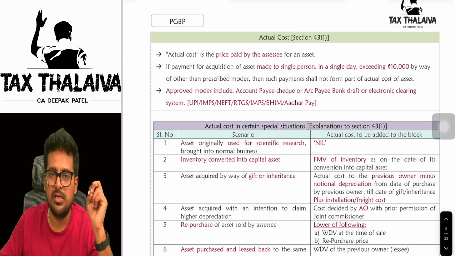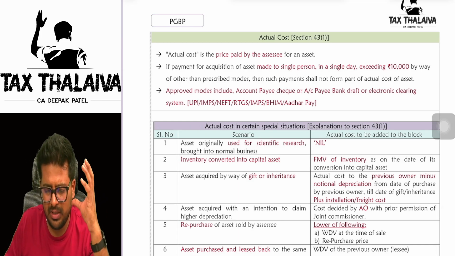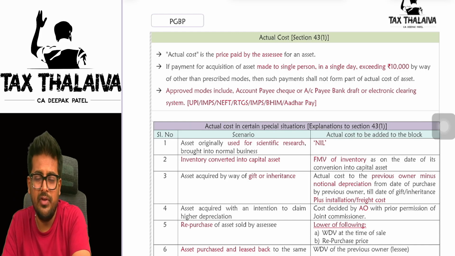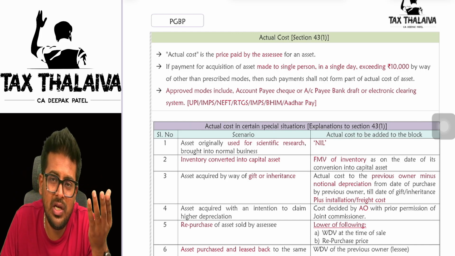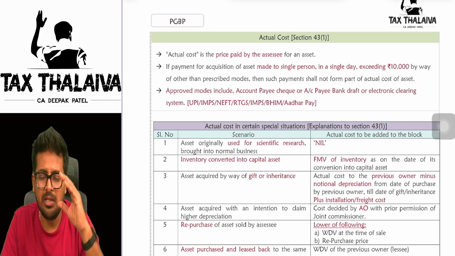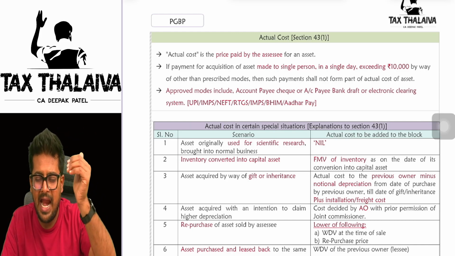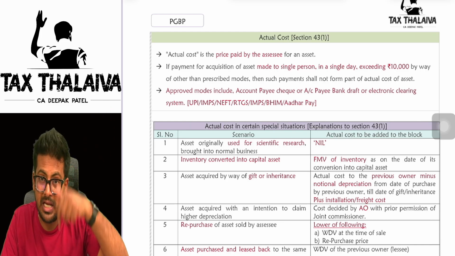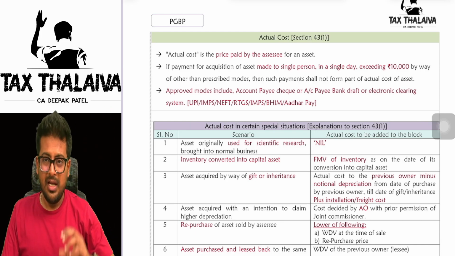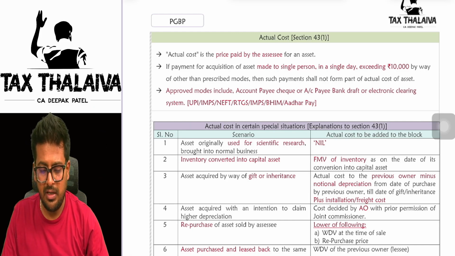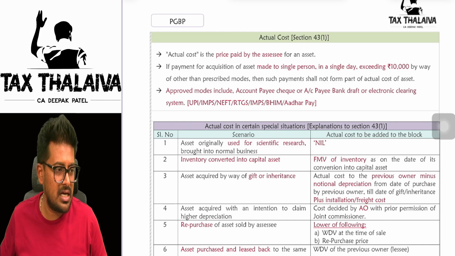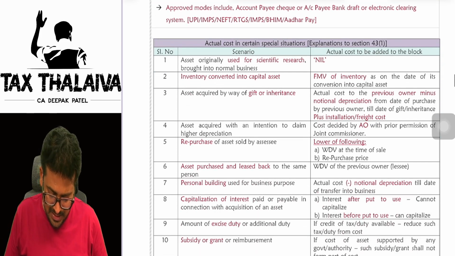Next, actual cost. Why do we compute this actual cost? Without knowing the actual cost, how will you add it to the block? Because in the block, you remember: opening WDV, add actual cost of the asset purchased during the year. That actual cost we are discussing here. There are multiple scenarios given and you have to understand which cost has to be considered. Is it clear? Okay.